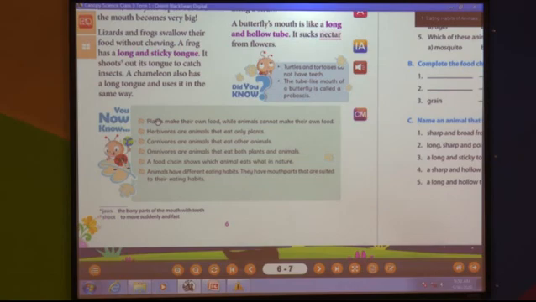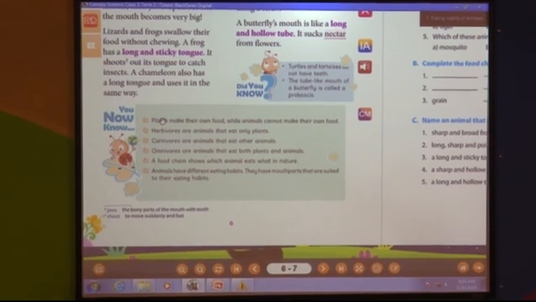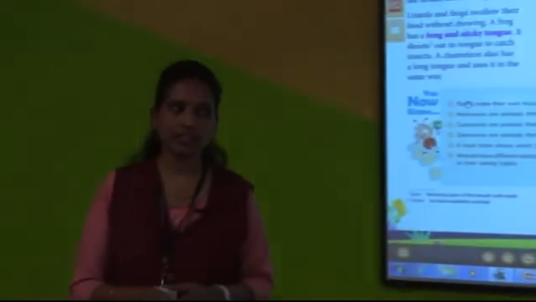A food chain shows which animal eats what in nature. Animals have different eating habits. They have mouth parts suited to their eating habits. Now, today we have completed some question and answers of lesson number 1, that is eating habits of animals. Good students, you have given good answers.